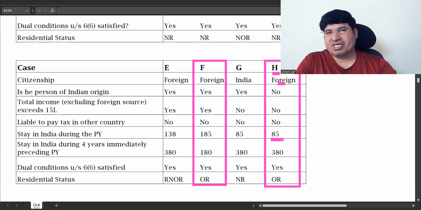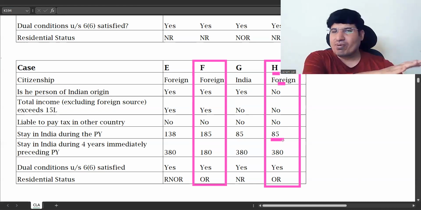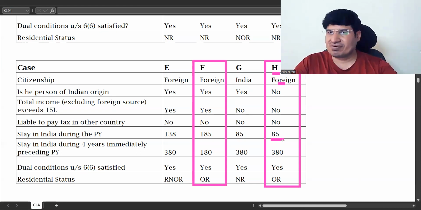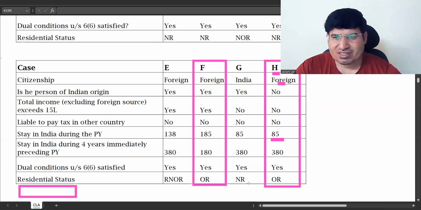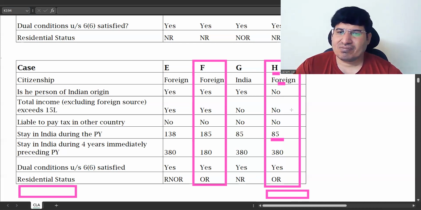In all other exam problems, because this is a very old problem, it is just being carried forward as it is, which is why you have this. Otherwise, there would be one more point here saying he came on a visit to India, but the exception doesn't apply, so he is ordinarily resident.